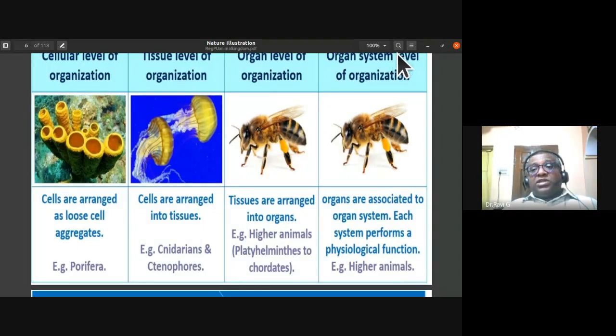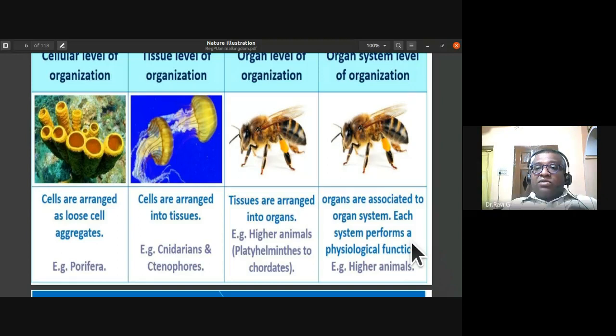Then the organ system level of organization. The organs are associated to form organ systems, and each system performs a physiological function. For example, in higher animals like man, we have the digestive system. There is a stomach, small intestine, large intestine, rectum. Along with that, the accessory glands associated with the digestive system are the liver and pancreas. The liver secretes bile juice, the pancreas secretes pancreatic juice.